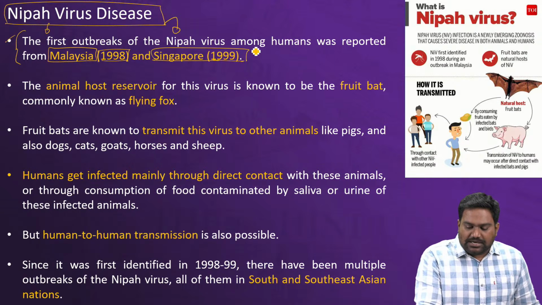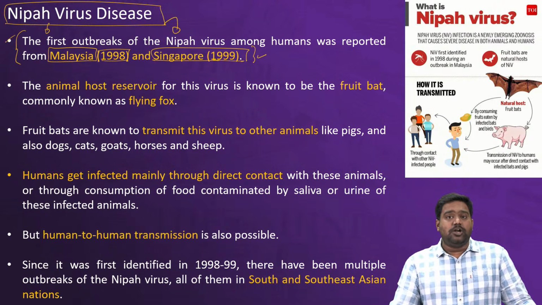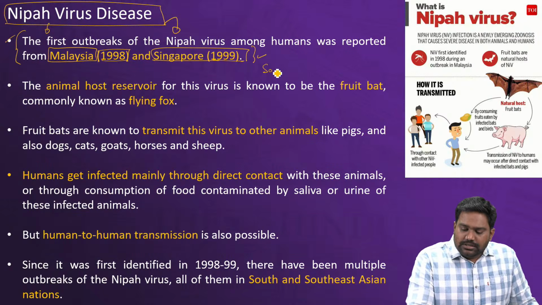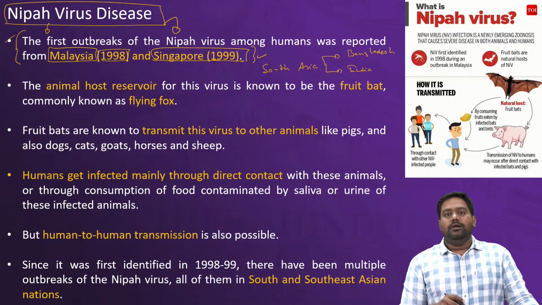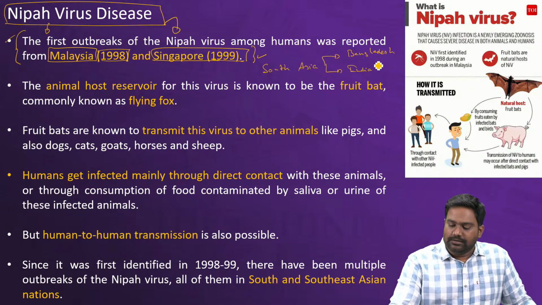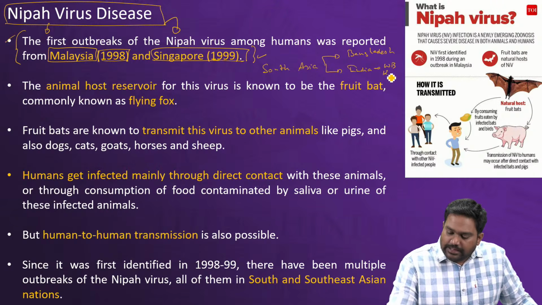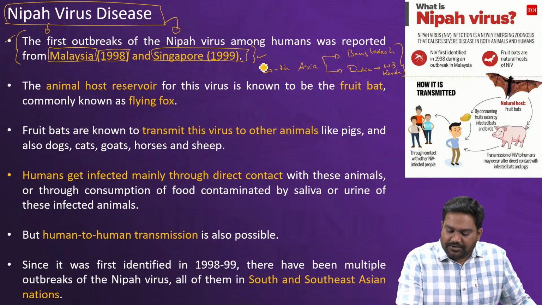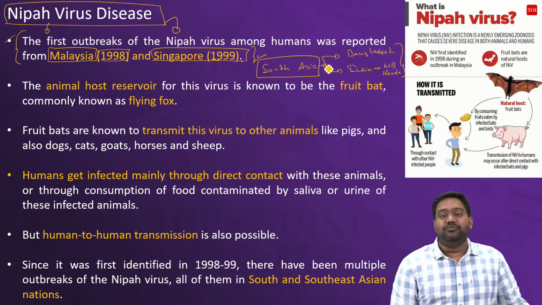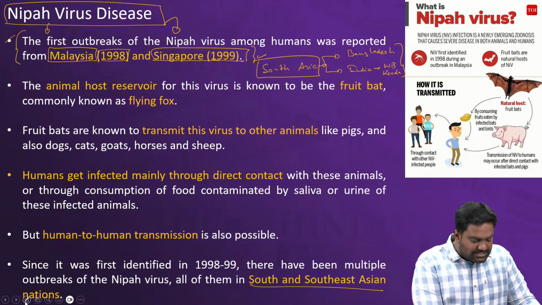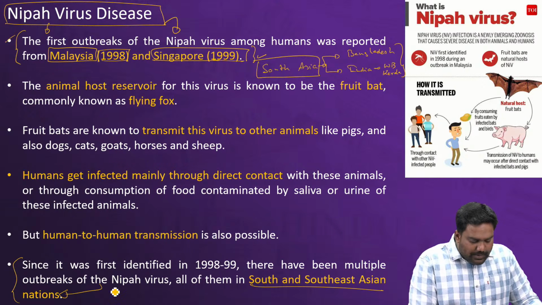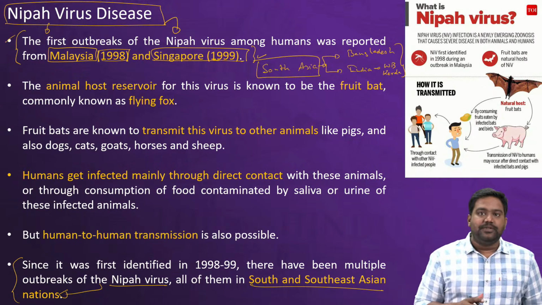In Singapore and a few parts of Southeast Asia, a subsequent outbreak was noticed, following which outbreaks have been seen in South Asia as well, especially in Bangladesh and in India. And in India, a few states in particular, West Bengal and Kerala, have been the most affected. We have seen repeated outbreaks of Nipah in Bangladesh, in West Bengal and in Kerala, and also in parts of Southeast Asia. So this is where Nipah outbreaks have been limited as of now, in the last 2 decades or so.